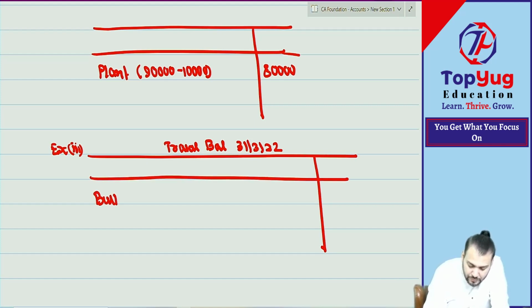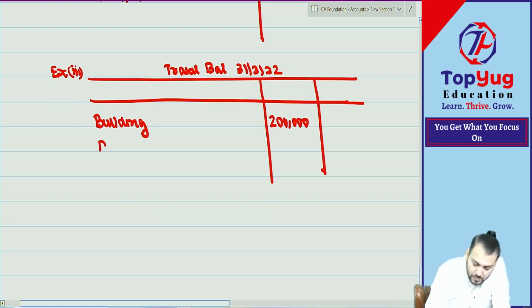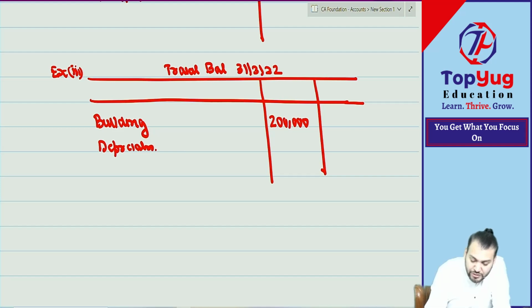Building, 2 lakh. Depreciation. Now I have given depreciation 20,000, and I have given accumulated depreciation